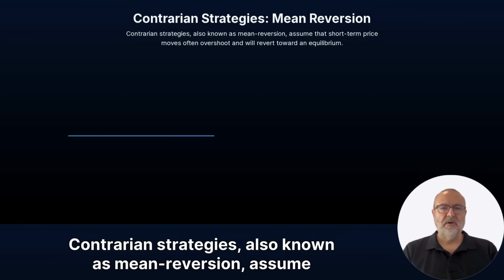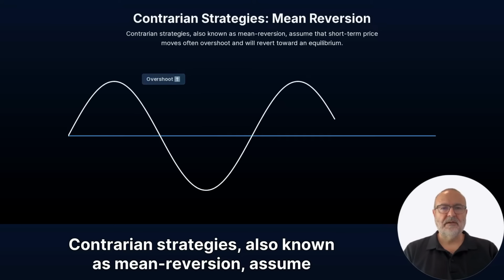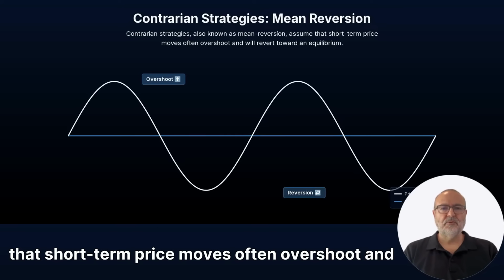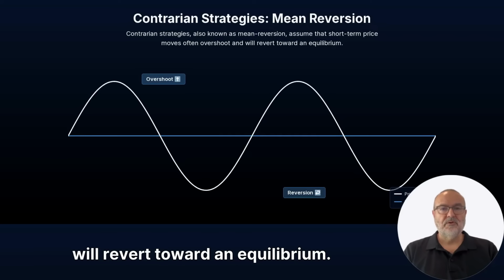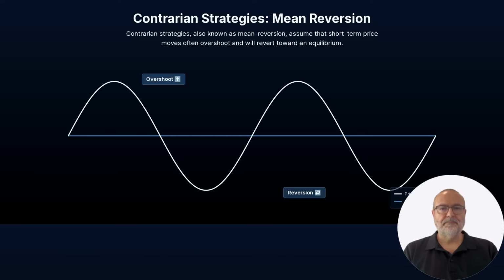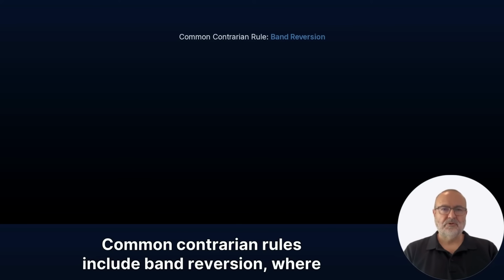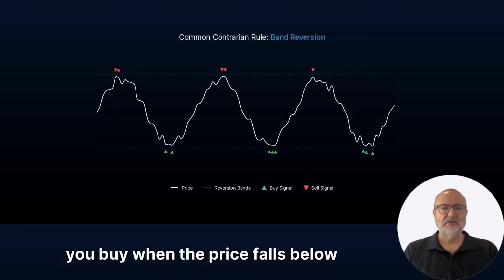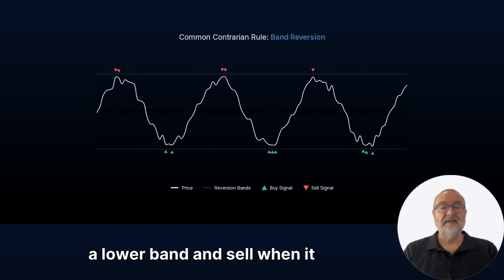Contrarian strategies, also known as mean reversion, assume that short-term price moves often overshoot and will revert toward an equilibrium. Common contrarian rules include band reversion, where you buy when the price falls below a lower band and sell when it rises above an upper band.